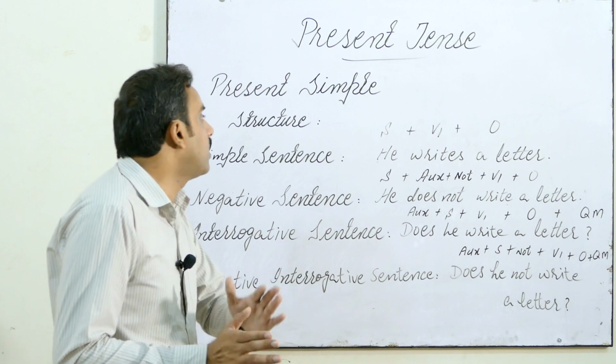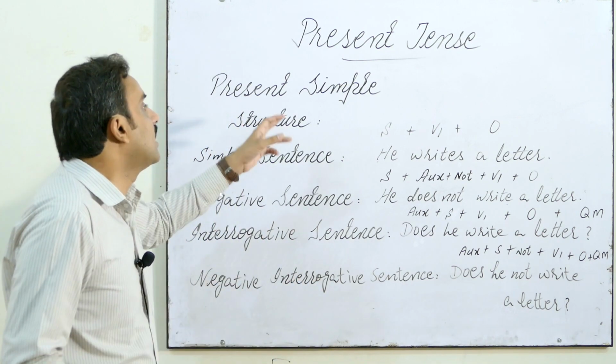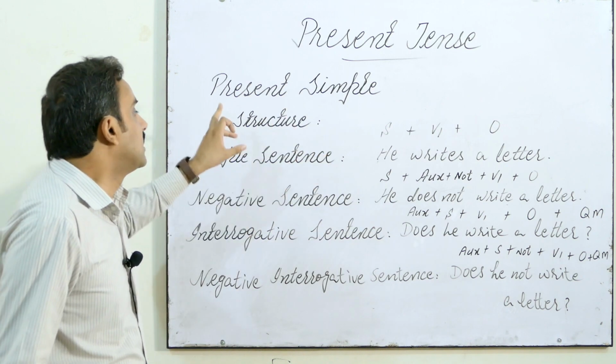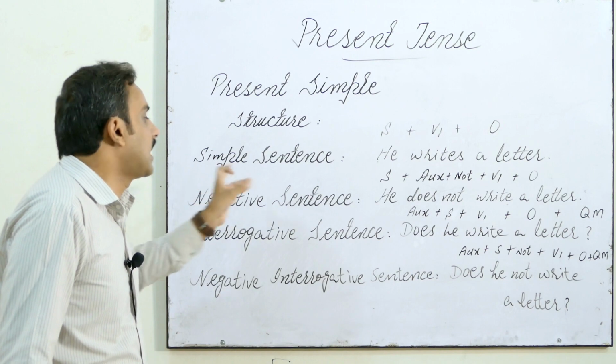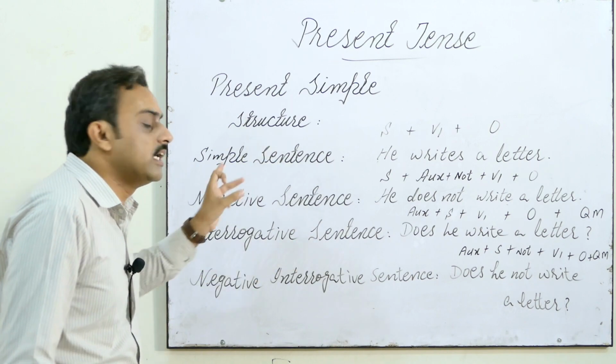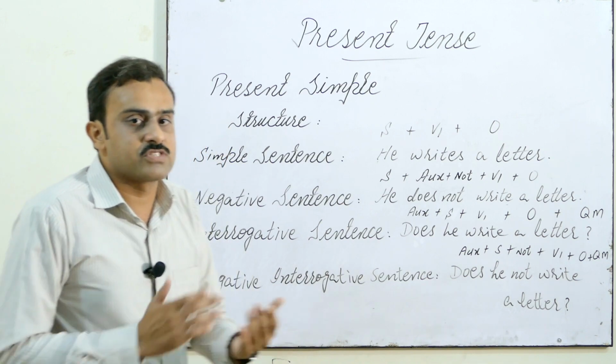So what did I discuss? First of all I told you the present tense and its uses. Then we discussed the present simple, the structure of present simple sentences, the present simple negative sentences, the present simple interrogative sentences, and present simple negative interrogative sentences.